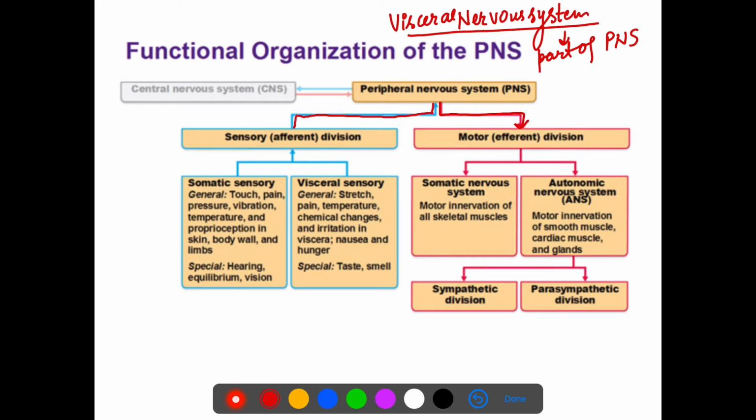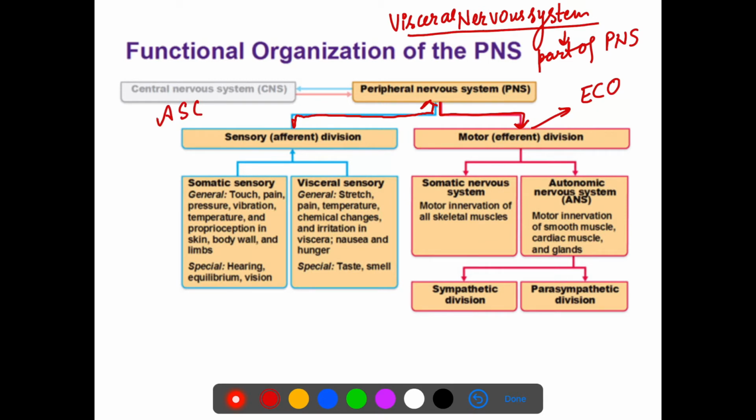The other portion is the sensory division. Motor means efferent, and sensory means afferent.